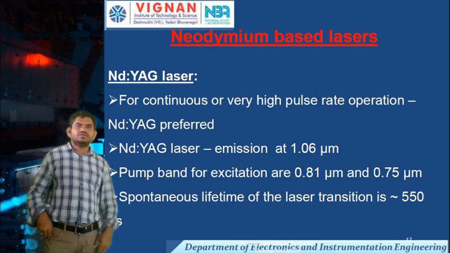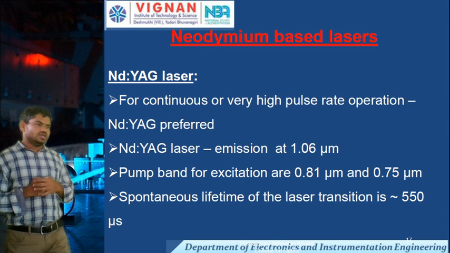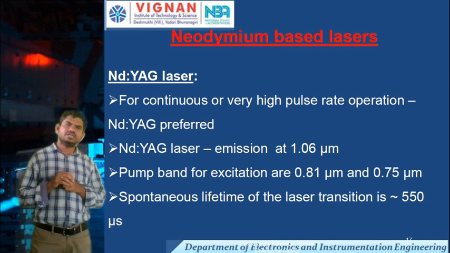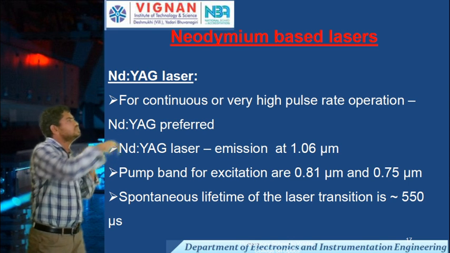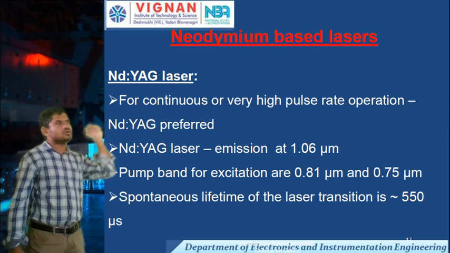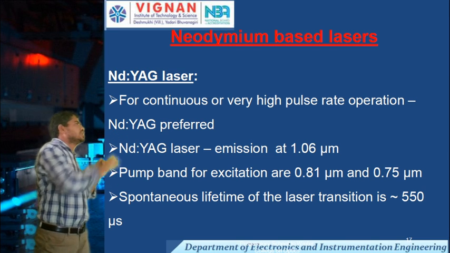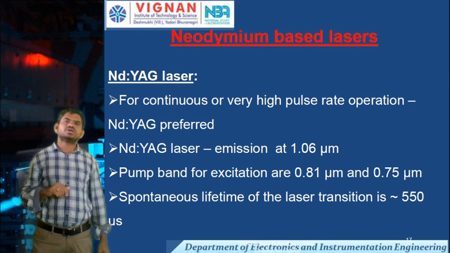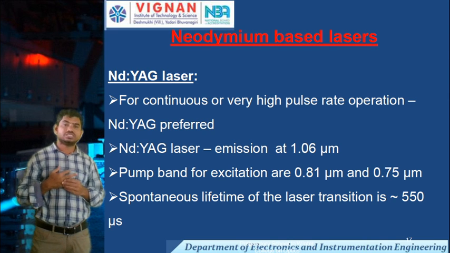The major difference between the neodymium YAG laser and the neodymium glass laser is that in neodymium YAG lasers we get a continuous laser output, while in neodymium glass lasers we get a pulsed output. Most of the time, we use a pulsed output only for communication applications.